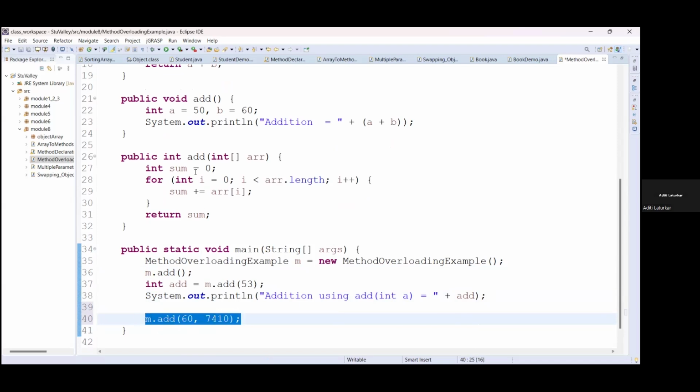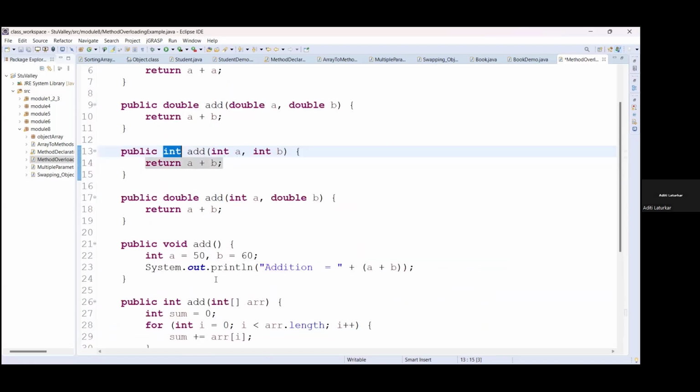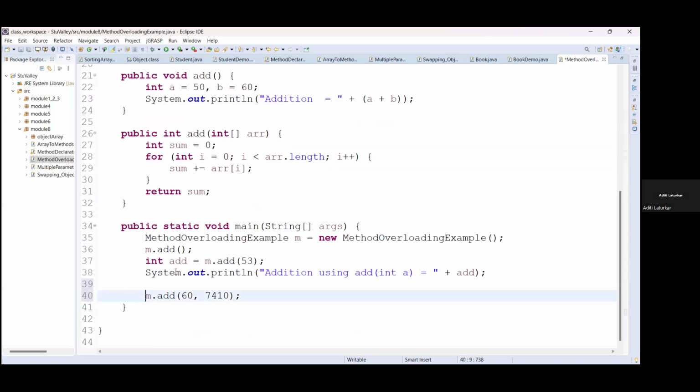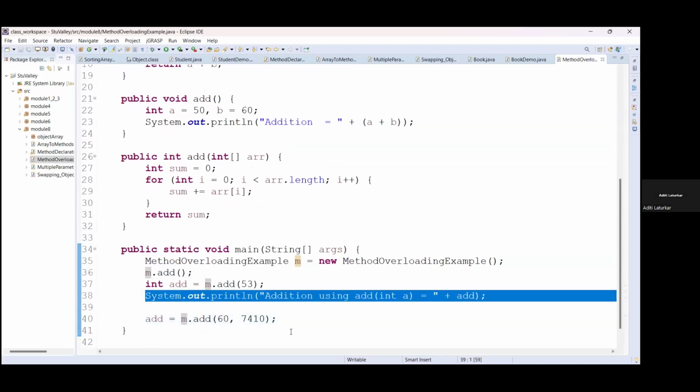This method is also returning an int value. So we will use the same variable to store the data, and we will display the output of this addition.